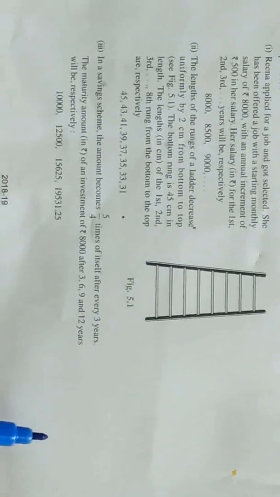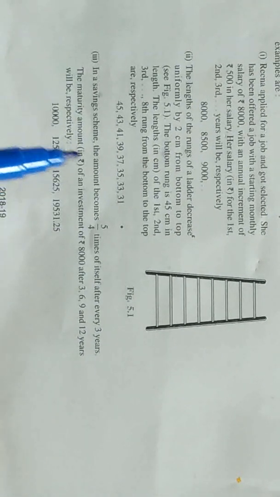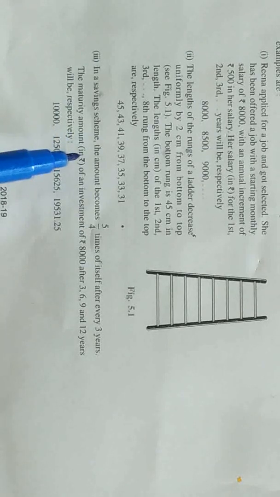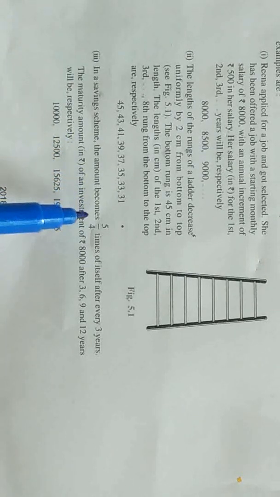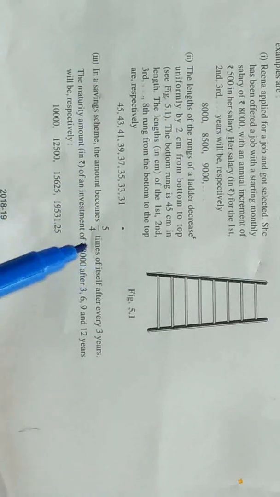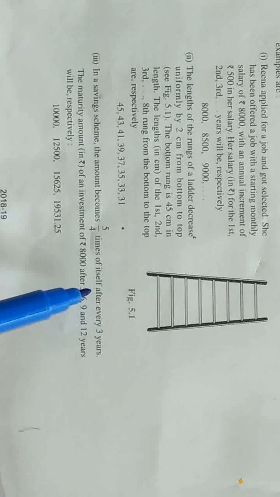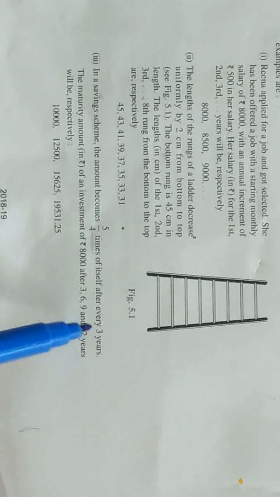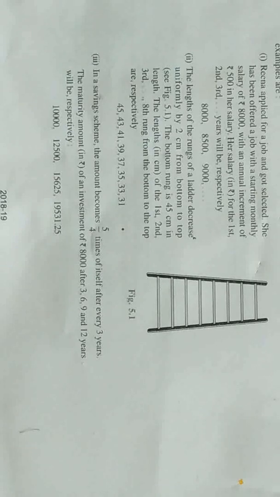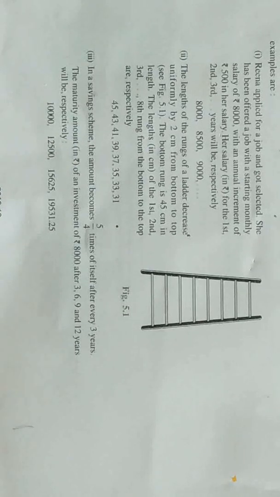In the third example, in a saving scheme, the amount becomes 5 by 4 times of itself after every 3 years. After 3 years, a certain amount becomes 5 by 4 times itself. The maturity amount in rupees of an investment of 8,000 after 3, 6, 9 and 12 years. The installment is of 3 years, so it is given like this: 3 years, 6 years, 9 years and 12 years.